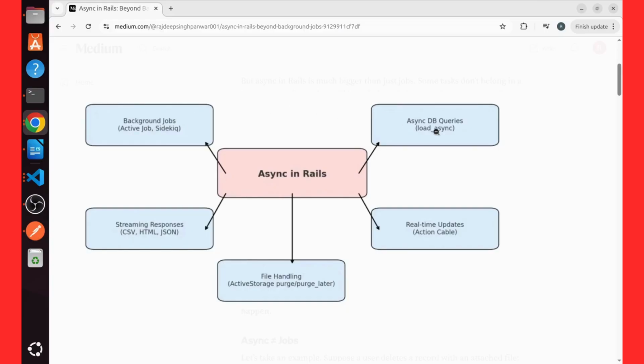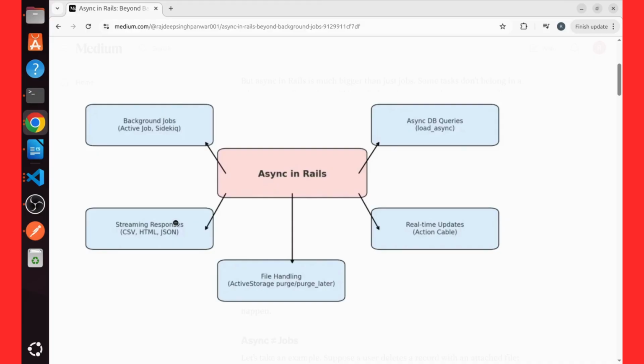The second one is the DB query. Have you used load async ever before? Have you used Action Cable before? The name of the async. I guess most of you have only used background jobs till date. But async is not only for background jobs. It can also handle your file deleting and uploading with the help of purge.